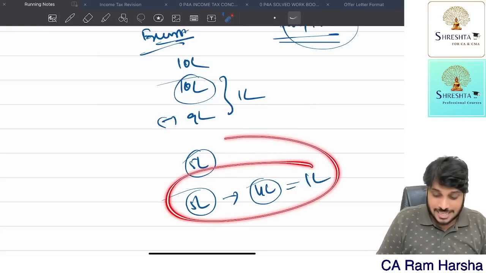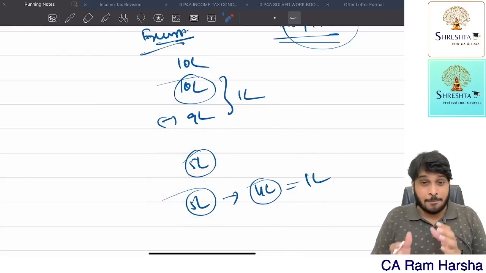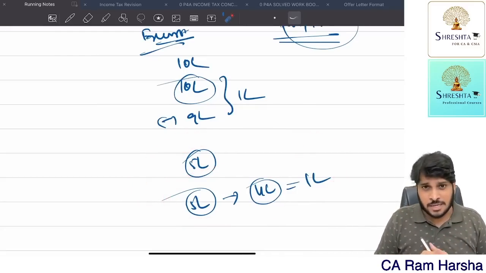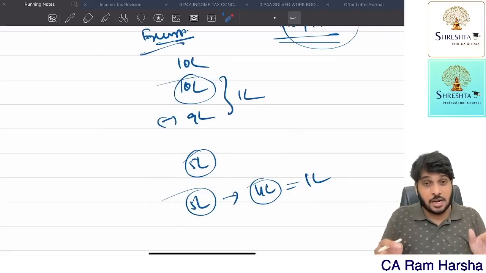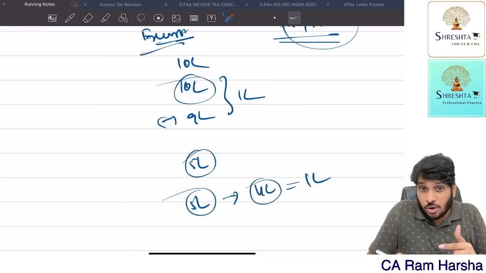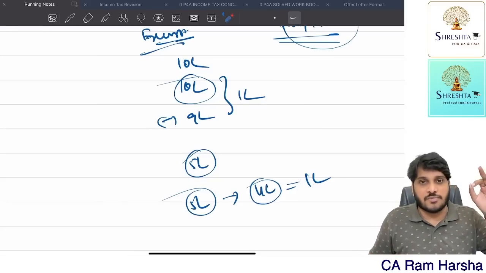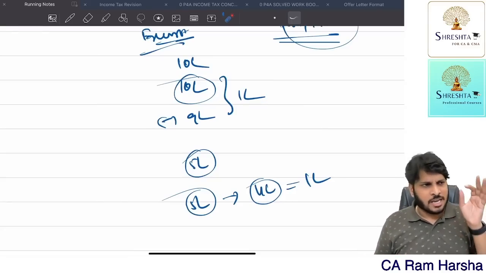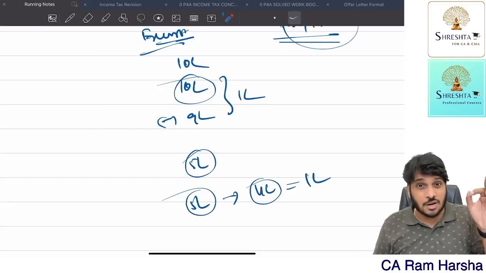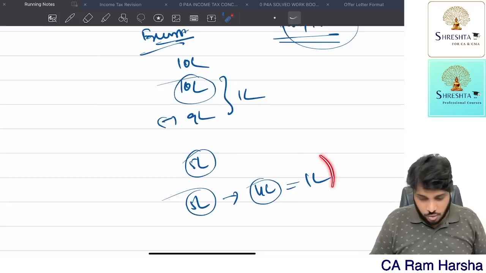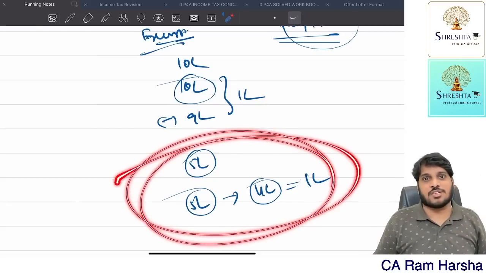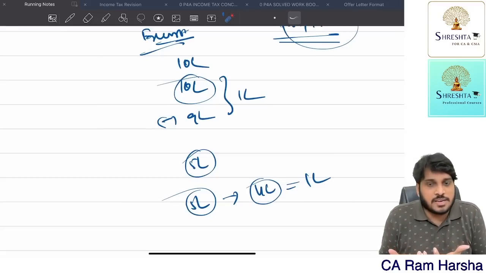Further, travel expenditure abroad for medical treatment is exempted only to the extent of RBI, and that too only when the gross total income of the employee does not exceed 2 lakhs. If the employee's gross total income is less than or equal to 2 lakhs, then only this travel expenditure reimbursed by the company is exempted.